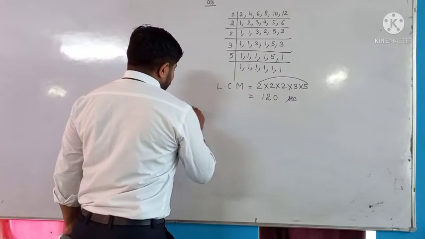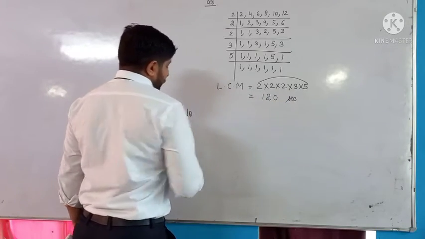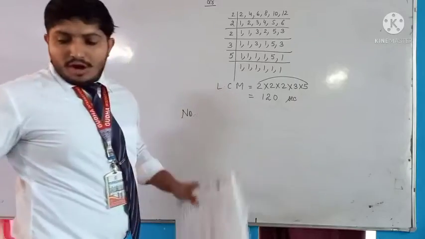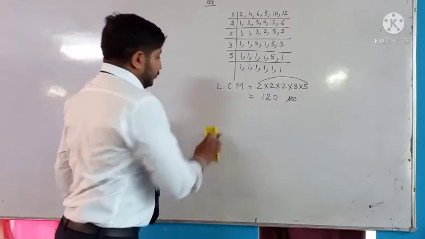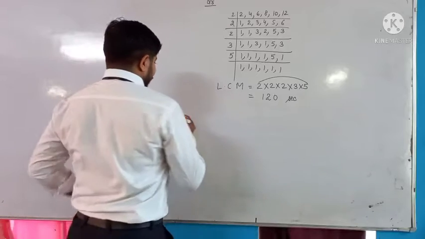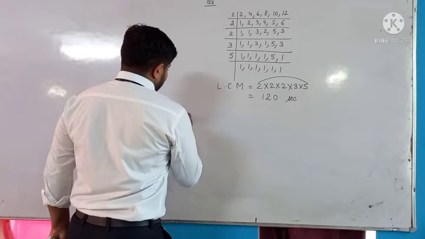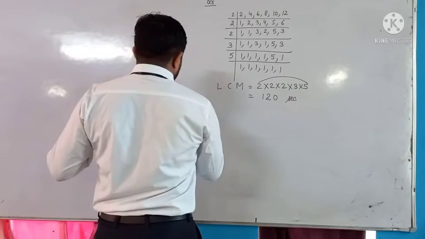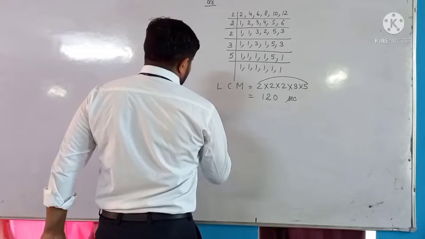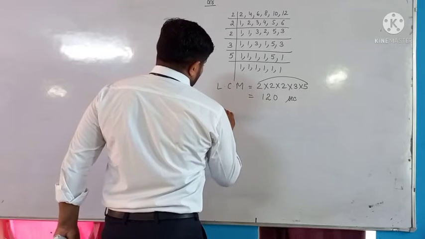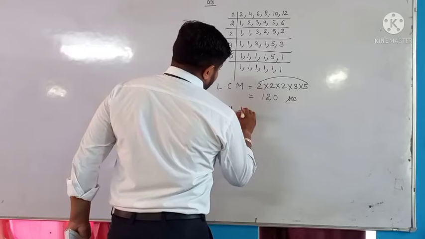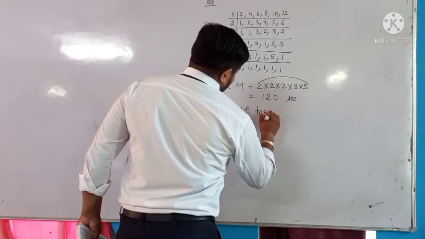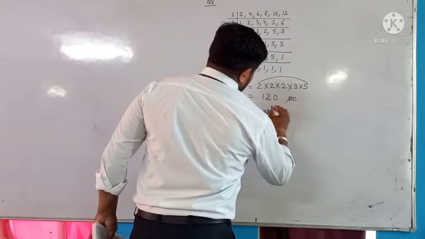Number of times they will toll together in 30 minutes.